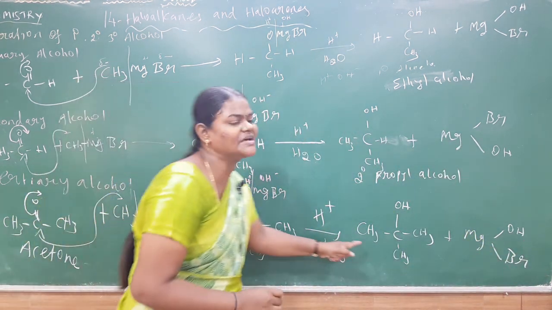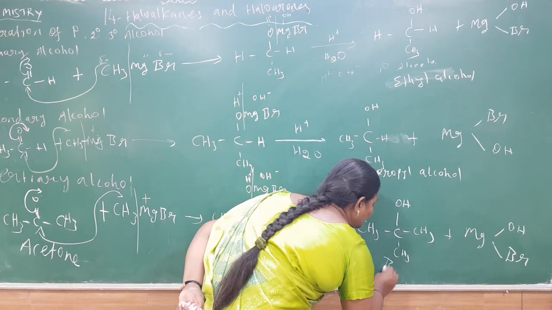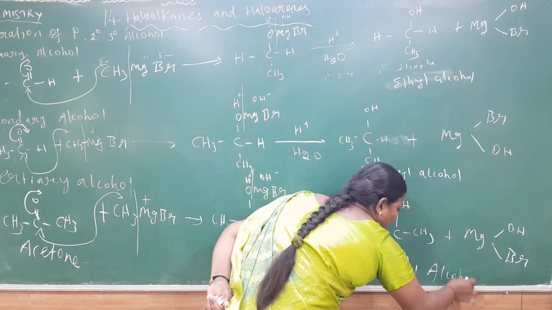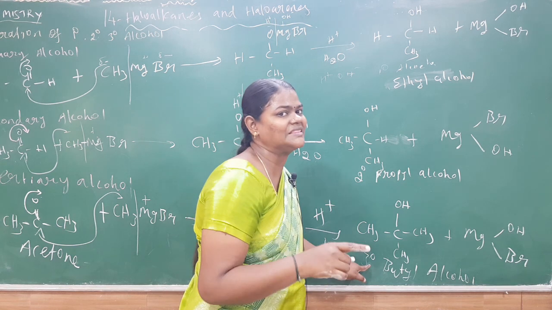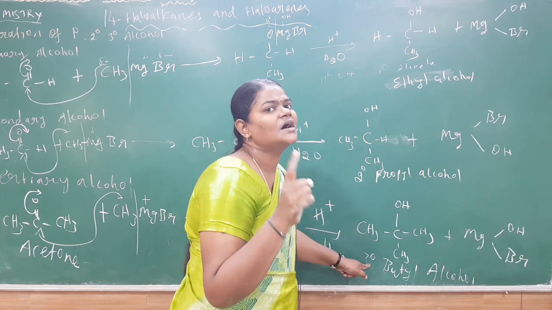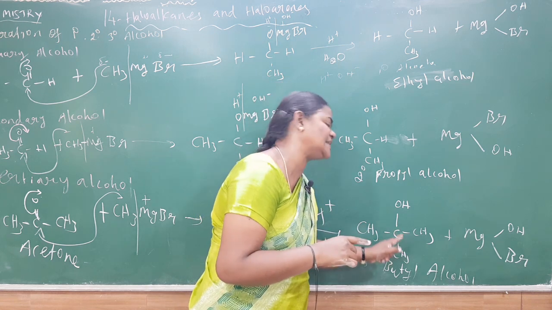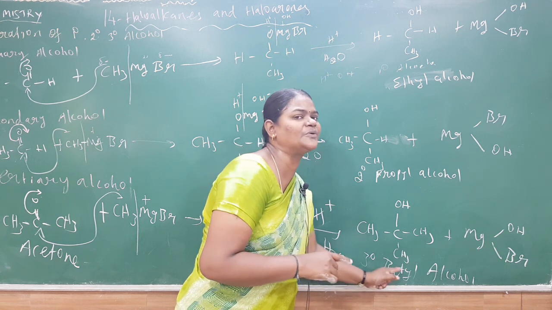So this name of the compound, totally how many carbons? 4 carbons here. So it is called a butyl alcohol, but it is a tertiary butyl alcohol. What is it tertiary? One carbon attached with 3 alkyl groups, that is called tertiary. Generally the name of the compound is tertiary butyl alcohol.